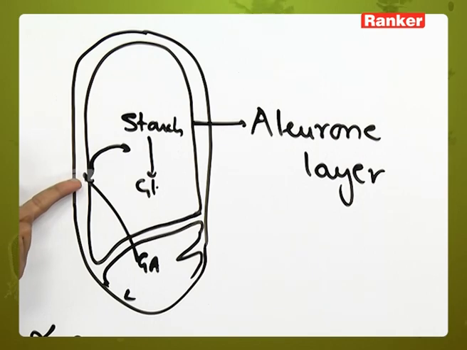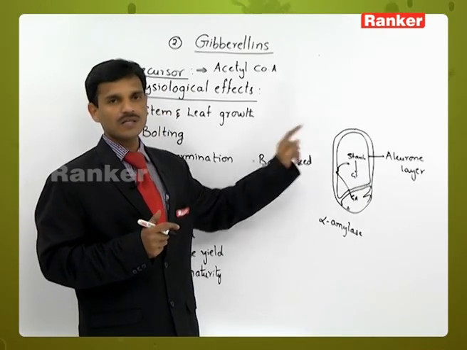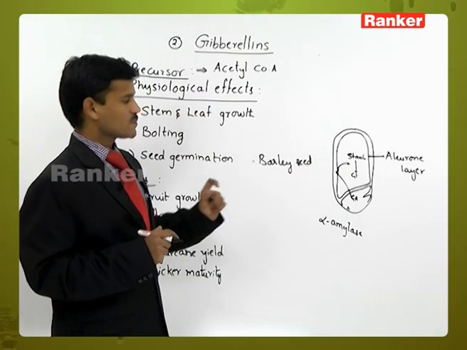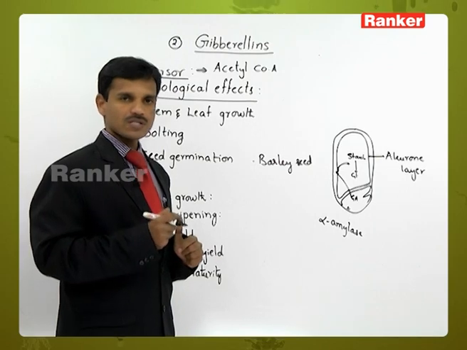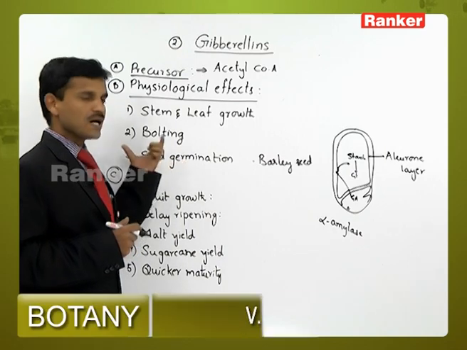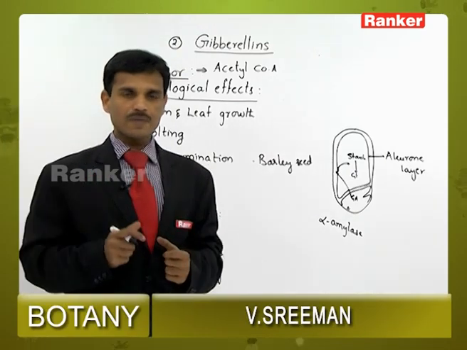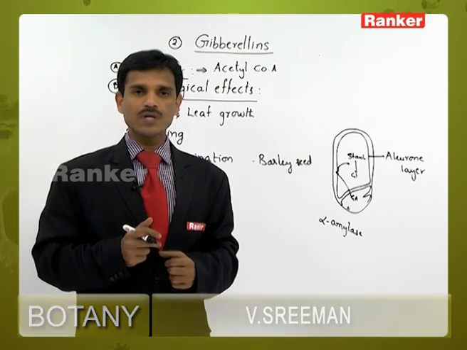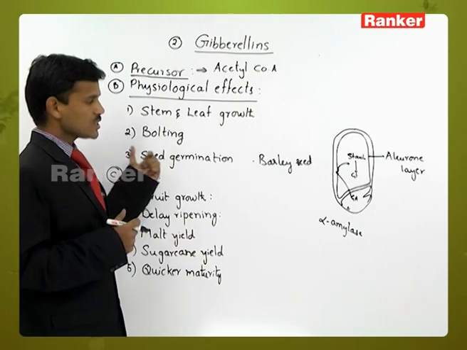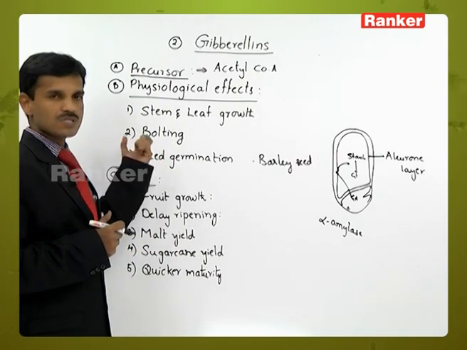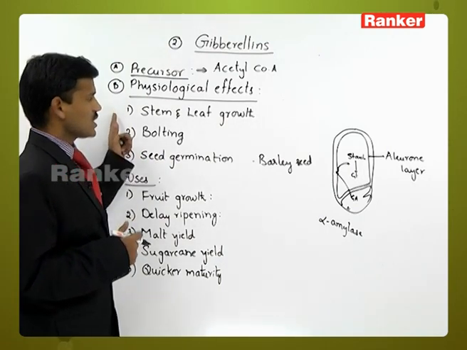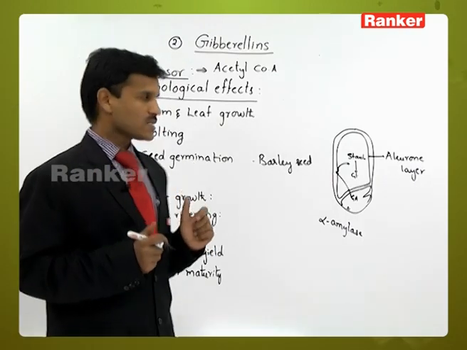Some enzymes are synthesized, and these enzymes convert the stored food materials into glucose, which is involved in respiration. Energy is produced, and with the utilization of this energy the seed germinates. In this way gibberellic acids, or gibberellins, are involved in seed germination. If gibberellic acids are not produced during seed germination, no germination occurs. That is why these are very important phytohormones that induce seed germination. These are the physiological effects of gibberellic acid, or gibberellins.